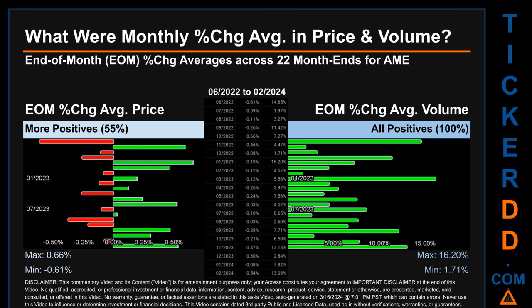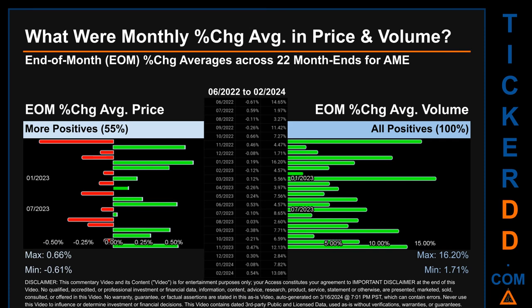From 06/2022 to 02/2024, 12 out of 22 month ends had a positive percentage change in average price. That is 55% of month ends saw a positive percentage change in average price. In terms of volume, 22 out of 22 month ends had a positive percentage change. That is 100% of month ends saw a positive percentage change in average volume.